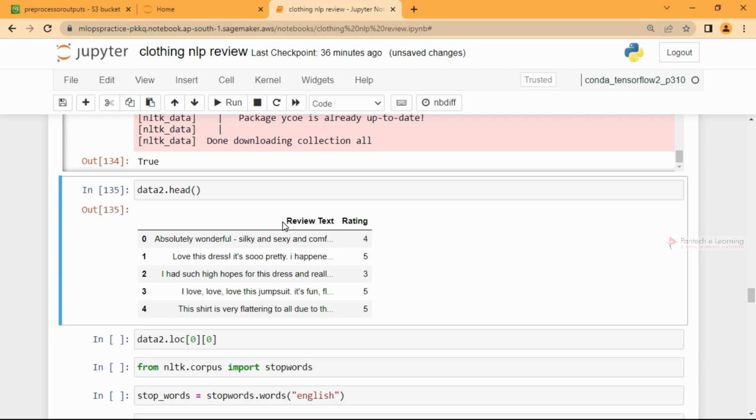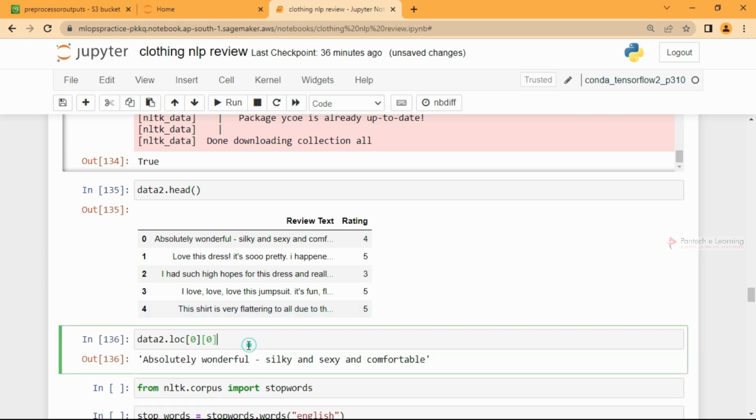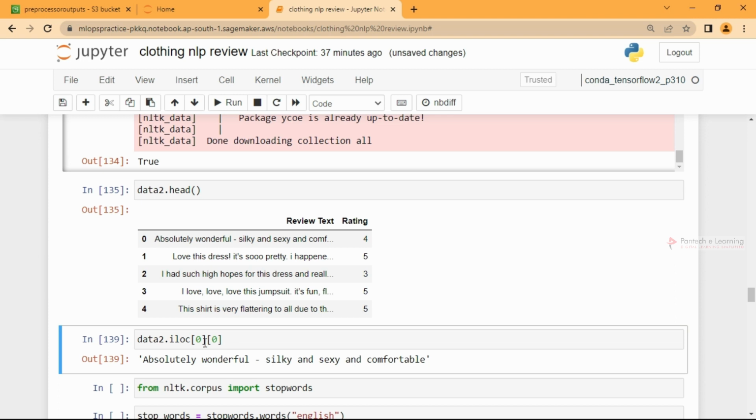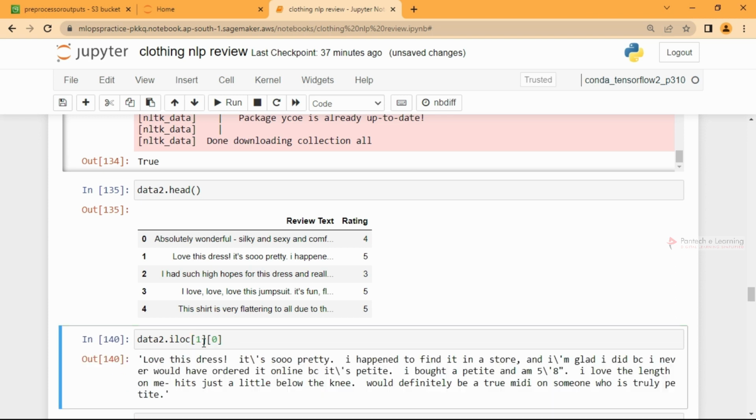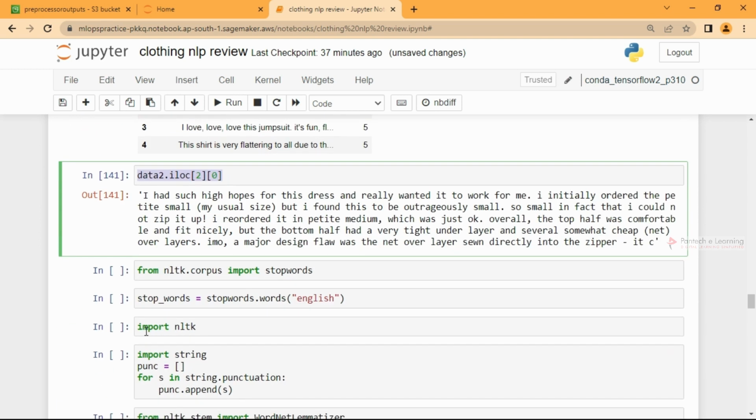Once you are done with that, let me call it once again. So this is my data set. If I use iloc, the index location, and get the 0, what is the 0th? It is the entire thing, the review text and their details. If I call 0 here, it will give me the answer. If I go for 1, I'll get the next one. 2, I'll get the next text. So this is the format. Why? Because I'll be using it in a for loop.